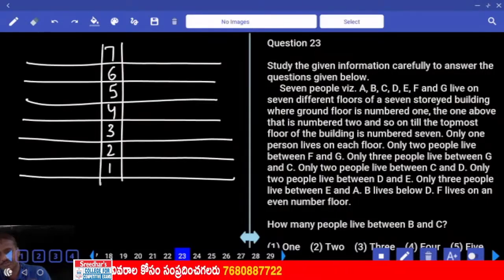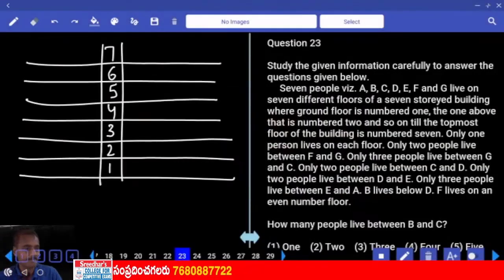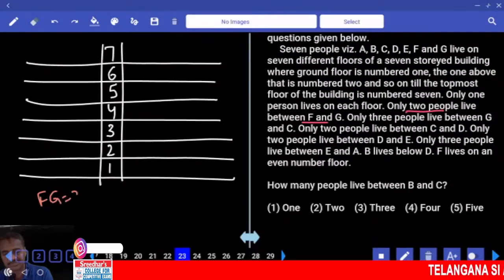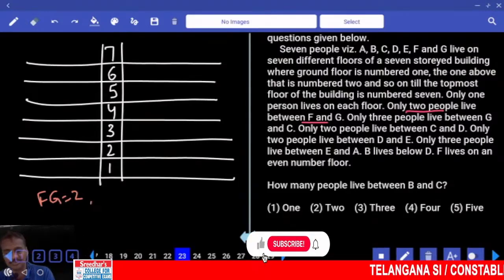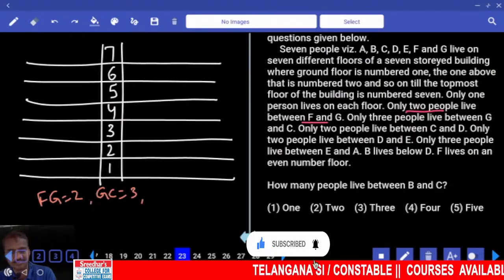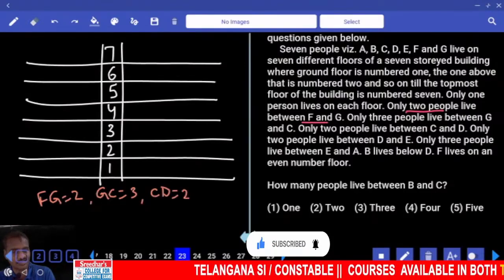Then coming to condition number 1. Only 1 person lives on each floor. Then only 2 people live between F and G. In between F and G, there are exactly 2 people. And only 3 people between G and C. G and C, there are exactly 3 people. And only 2 people live between C and D. C and D, exactly 2 people.